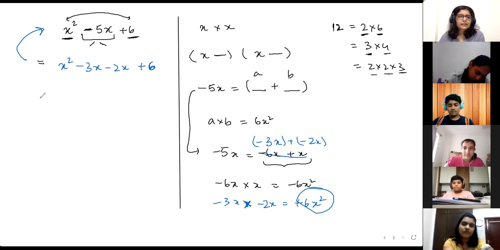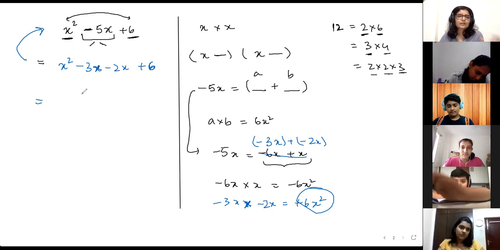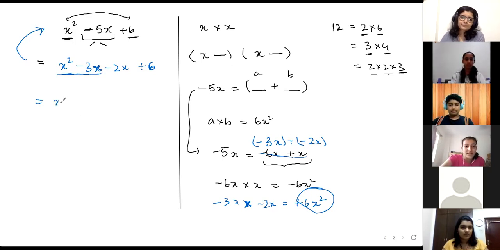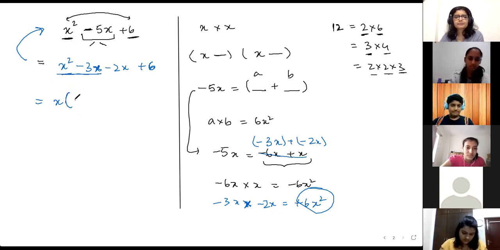Okay. Now, after splitting the middle term, take common factors. The next two steps are just taking the common factors. So x square and minus 3x, what can you take common? X. X is the only common thing. So if I take x common, what can I write inside the bracket? X minus 3. Yes, x minus 3.